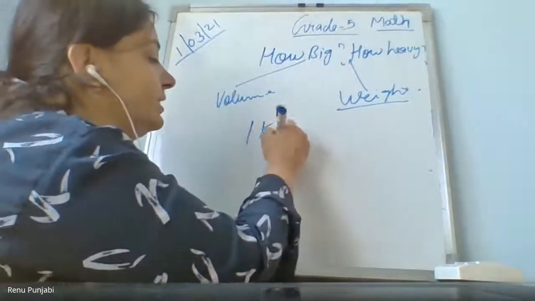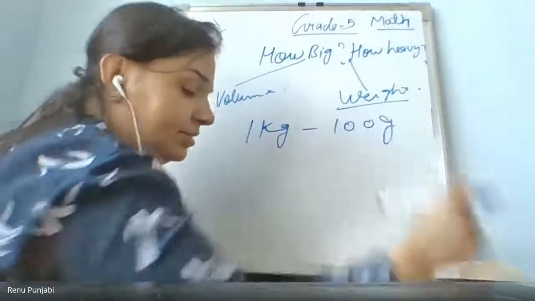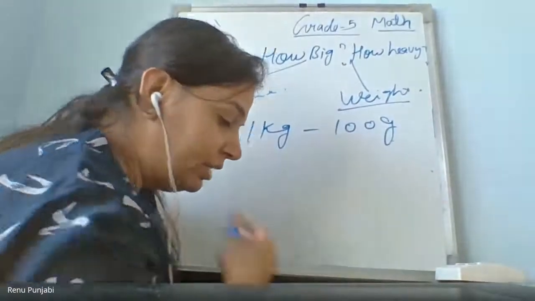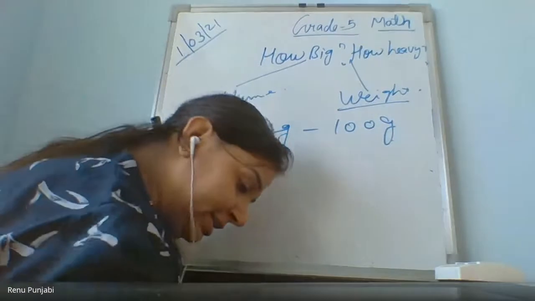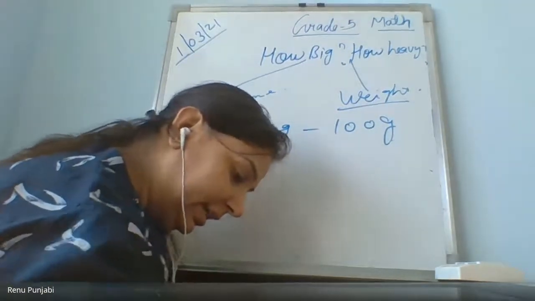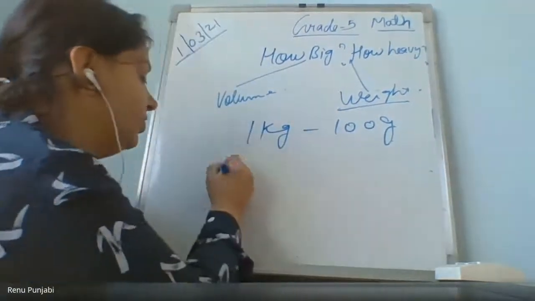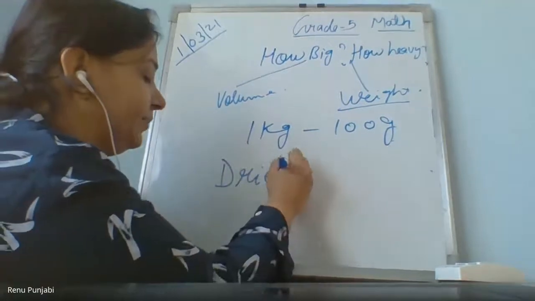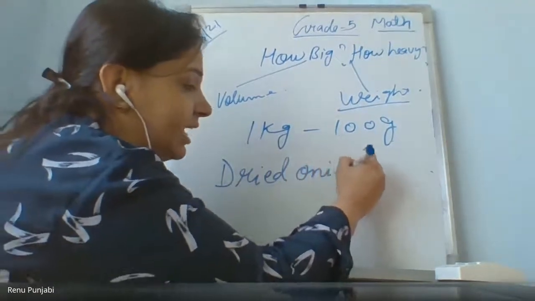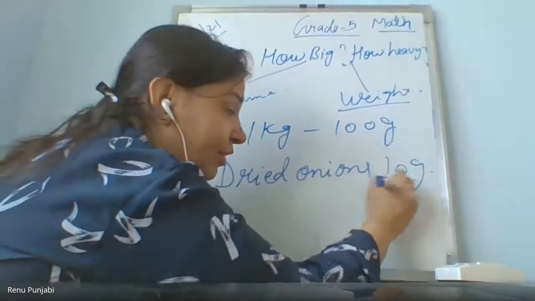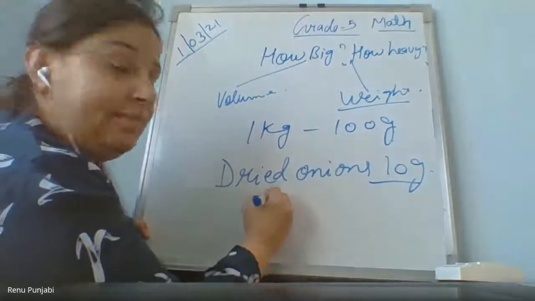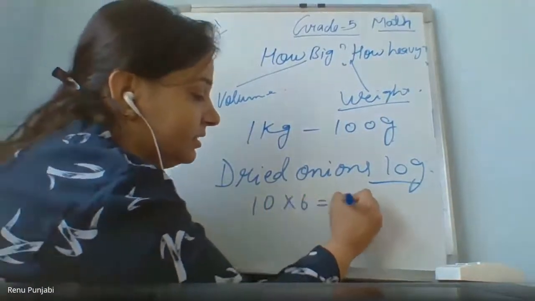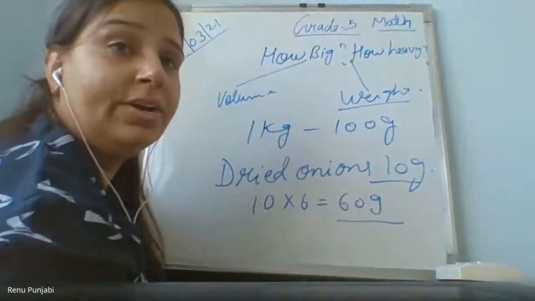Dried onions are given in the table below. Dried onions are 10 gram they have taken for 1 day. For 6 days they will take 60 gram. Write in your textbook.